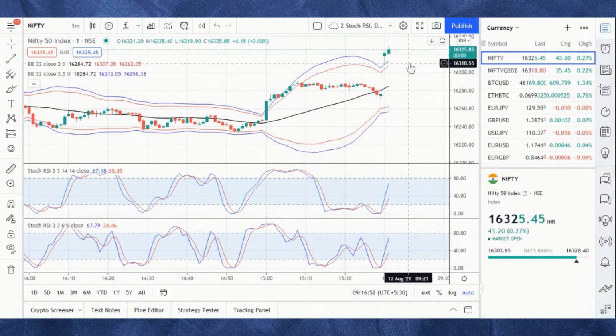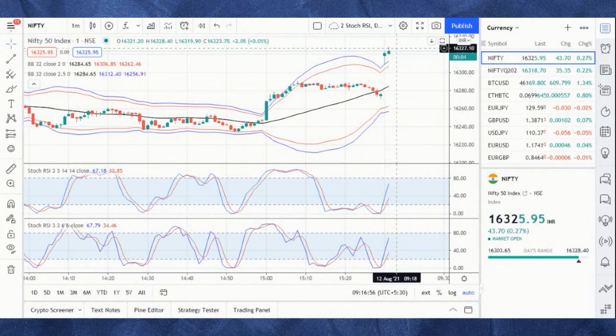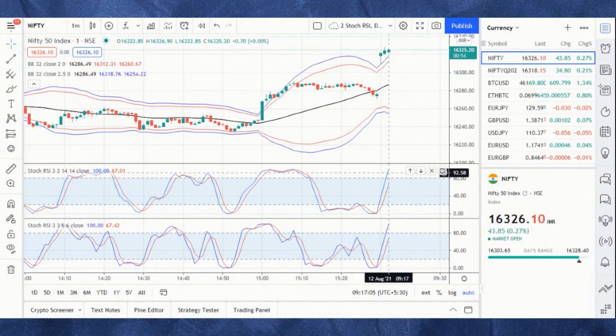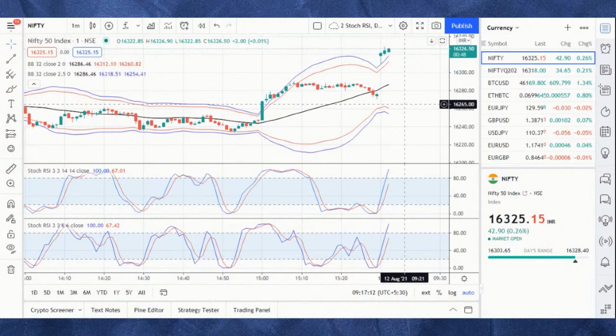It is showing that on a regular basis it keeps going upwards, which means the market is in a positive direction. So there is positivity in the market, and the bulls are probably holding on to the market as of now.